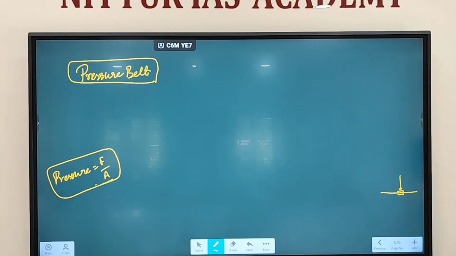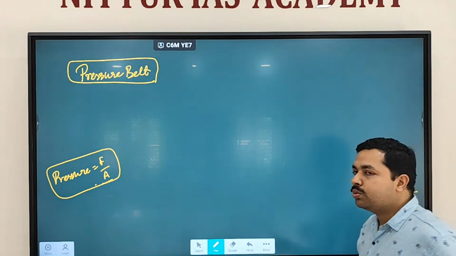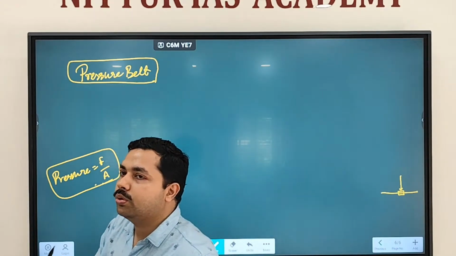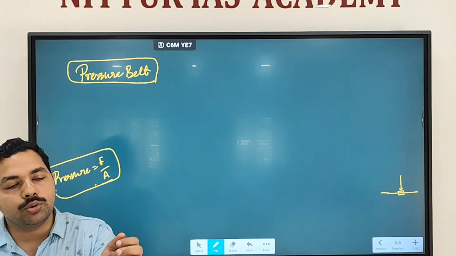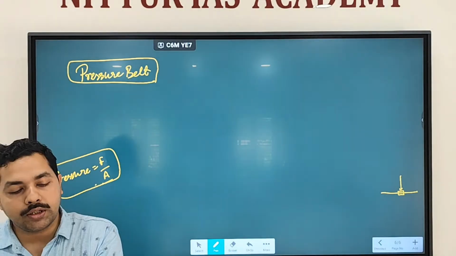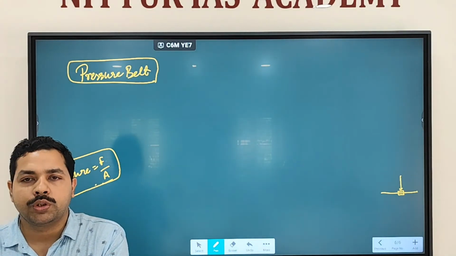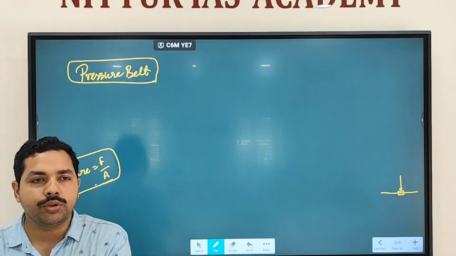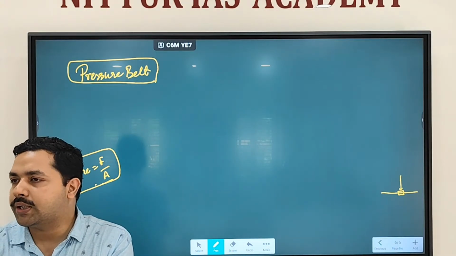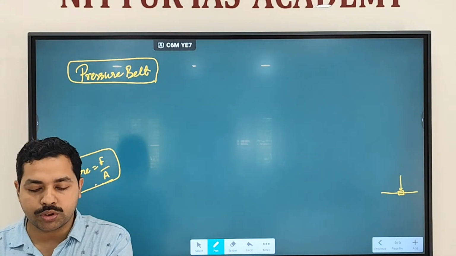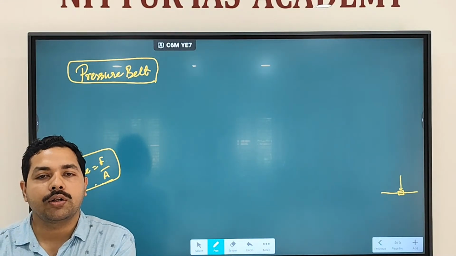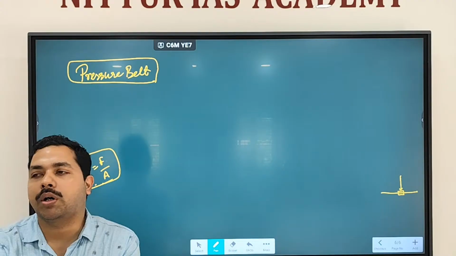Clear? For example, if I try to put this on my shirt, what will happen? It is not going to go to the other side.